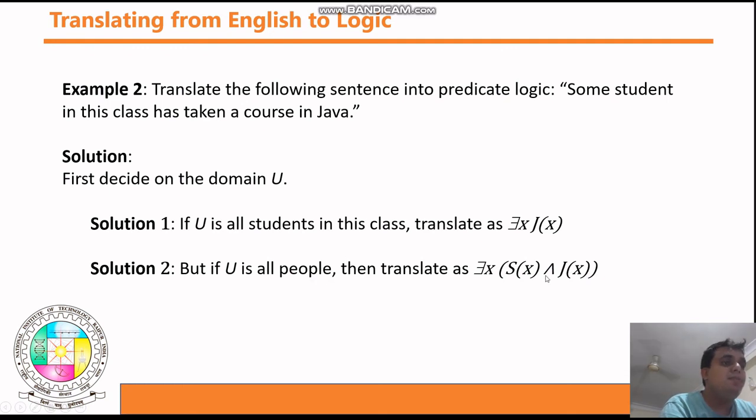But we do not need to represent that statement. We need to represent that some students have taken a course in Java. In that case, for some x, that x is a student and has taken a course in Java. So this is how you can represent any English statement in predicate logic.